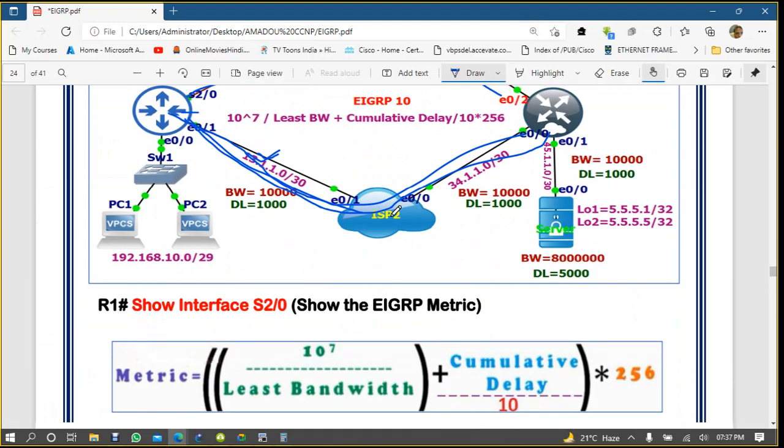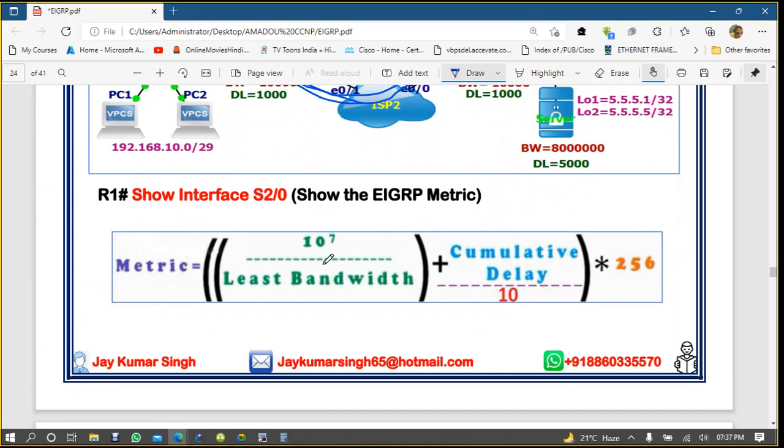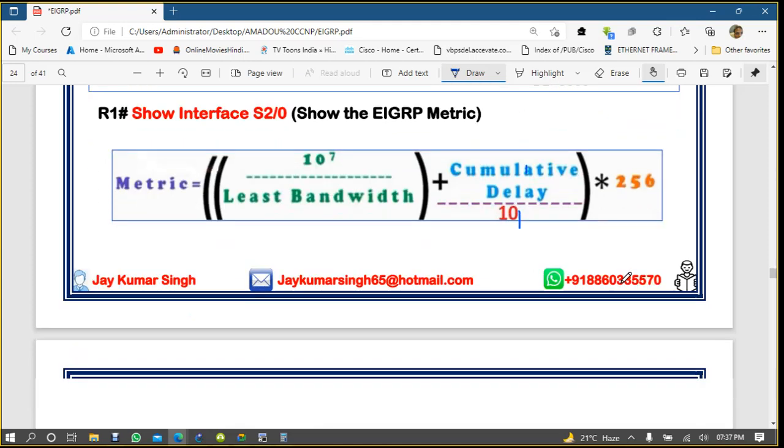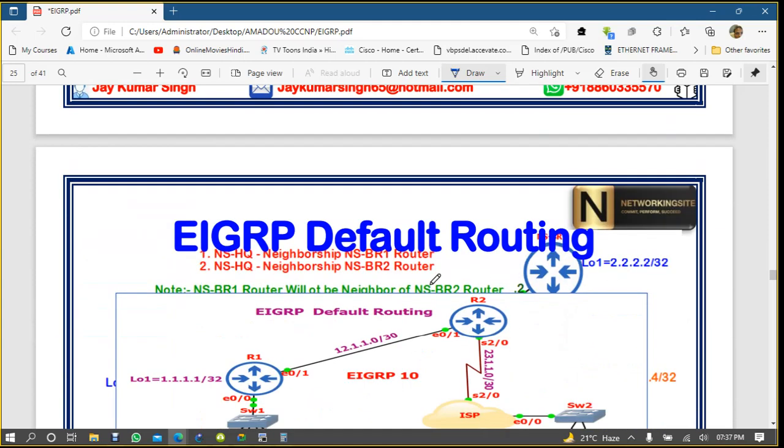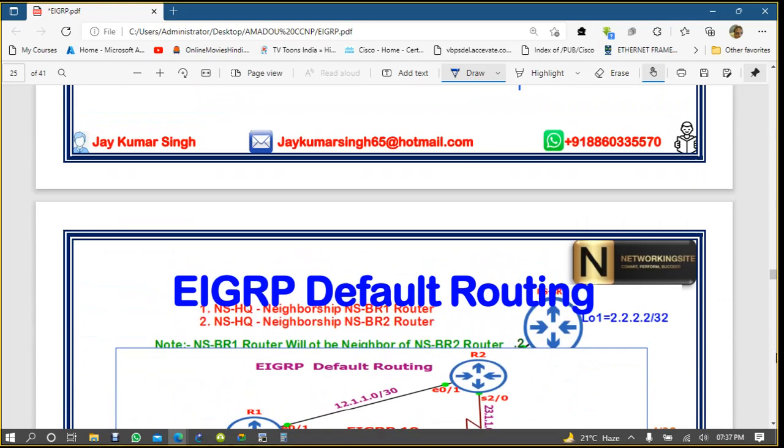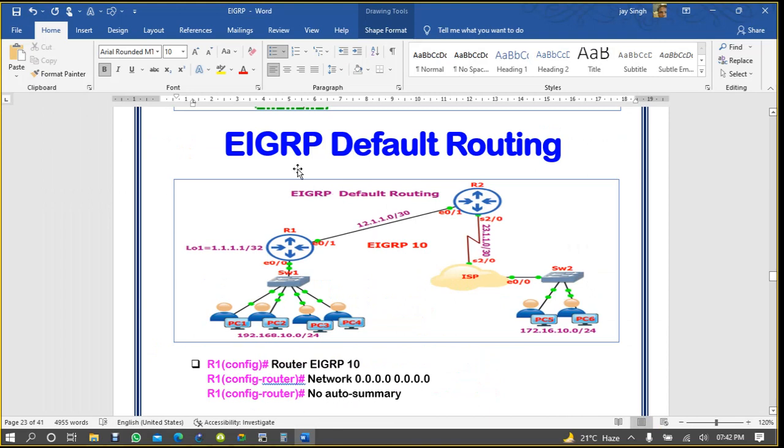You can do this with this lab also. The simple metric is 10 to the power 7 divided by least bandwidth, plus cumulative delay divided by 10, because these delays are in microseconds, so we have to divide it by 10 to get the exact delay, and then multiply by 256.